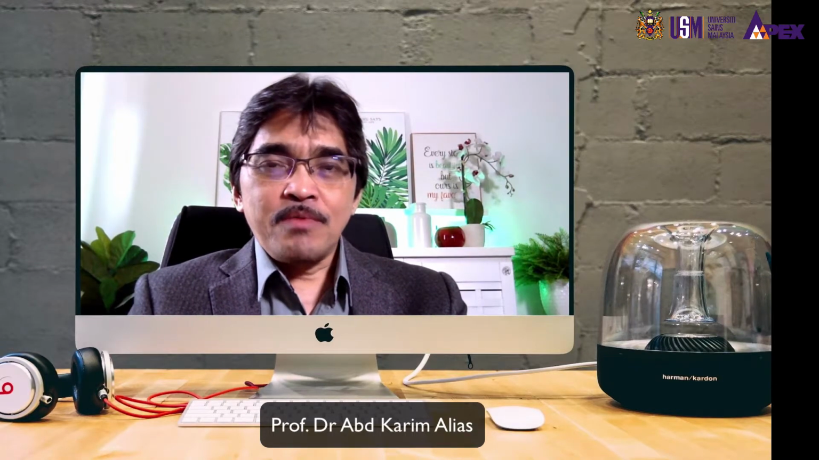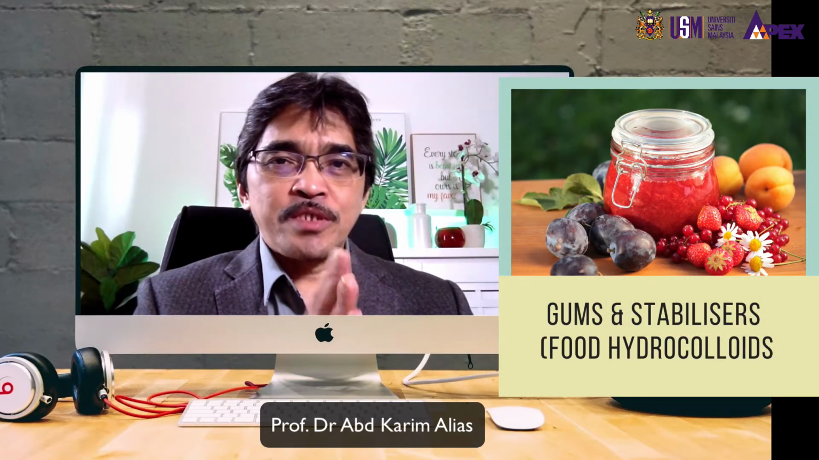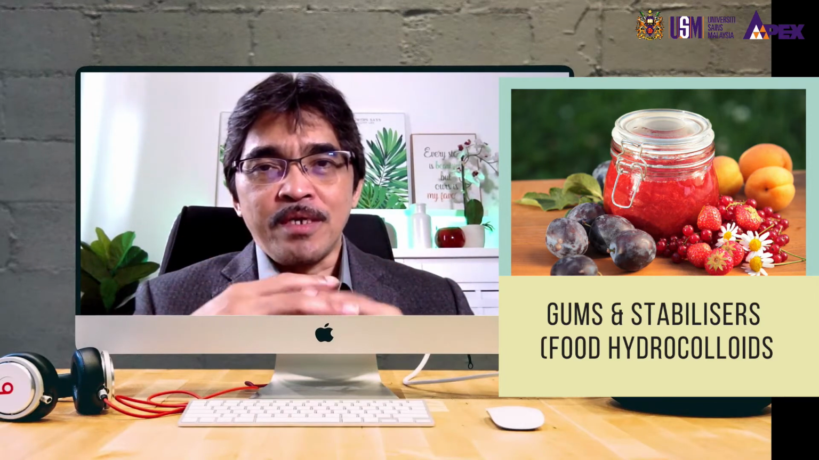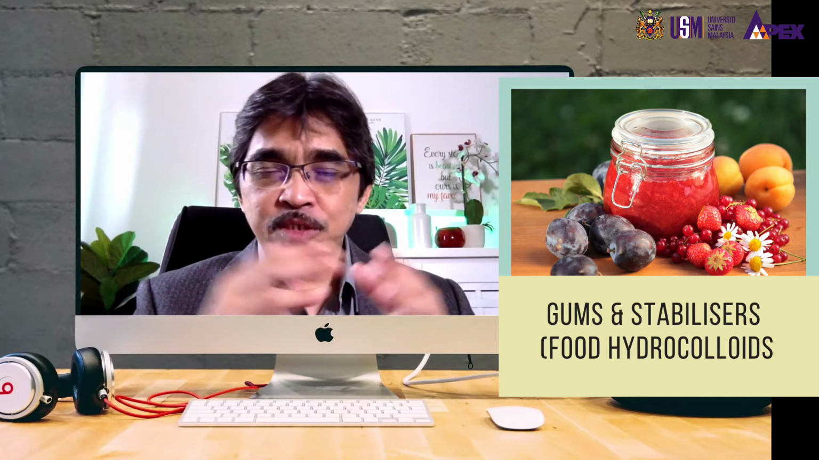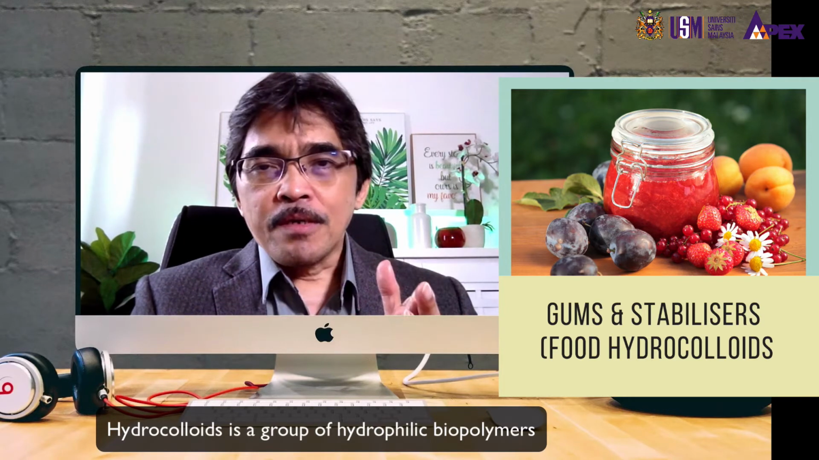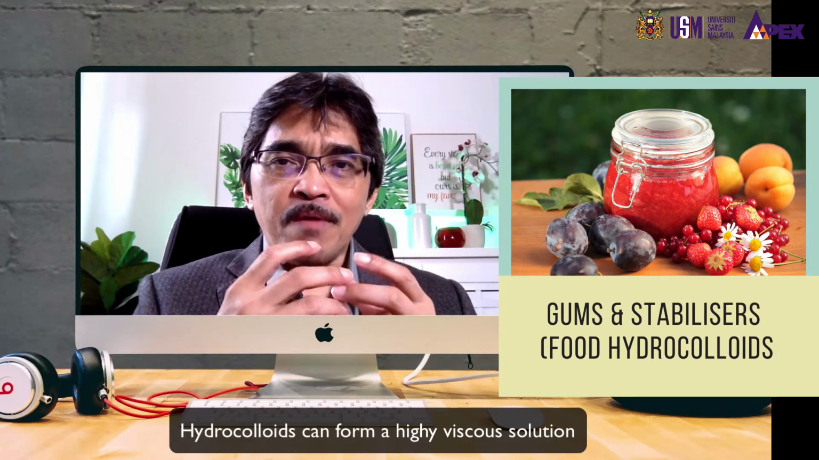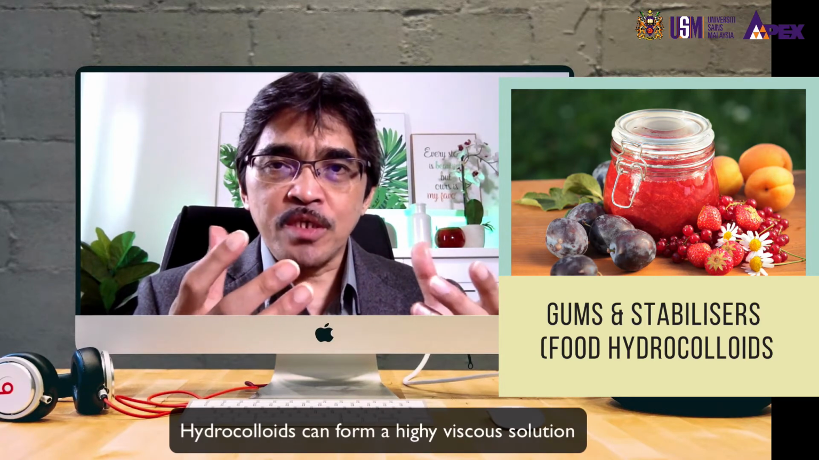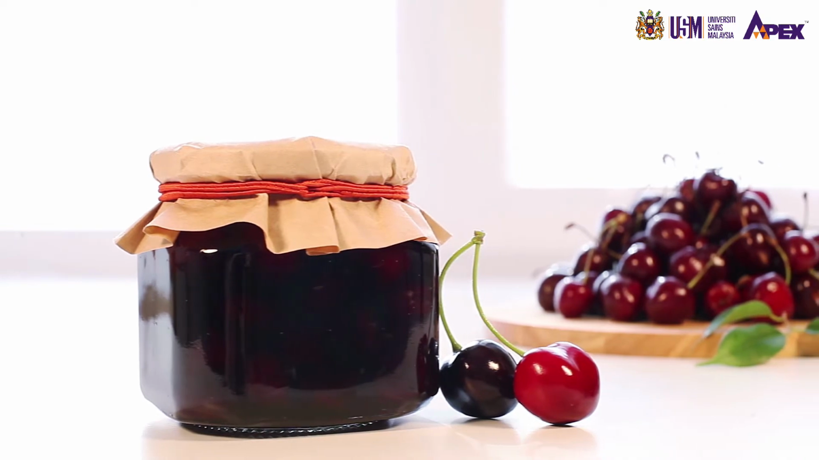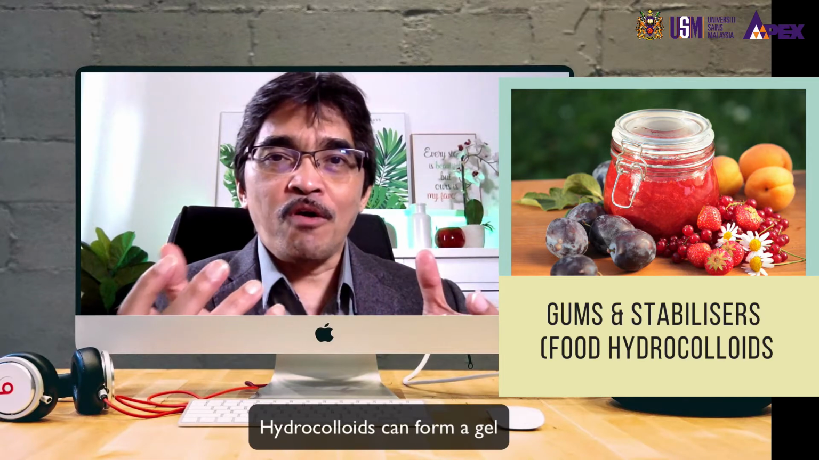In this lesson, we will start with the topic on gums and stabilizers, or sometimes we use the term hydrocolloids. Hydrocolloids is actually a group of materials or ingredients. It has many functional properties, and some of the properties are the ability of the hydrocolloid to form a viscous solution, to provide viscosity, so as a viscosifying agent. And another main function of hydrocolloids is its ability to form a gel.